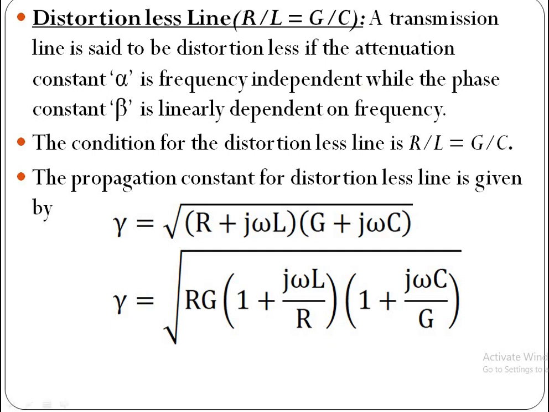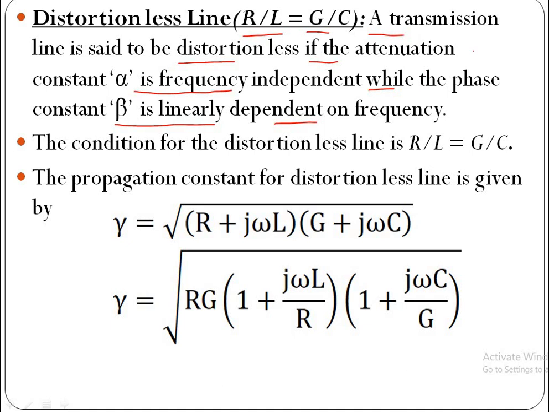Distortionless line. The condition for distortionless line is R by L is equal to G by C. A transmission line is said to be distortionless if the attenuation constant alpha is frequency independent, while the phase shift constant beta is linearly dependent on frequency.